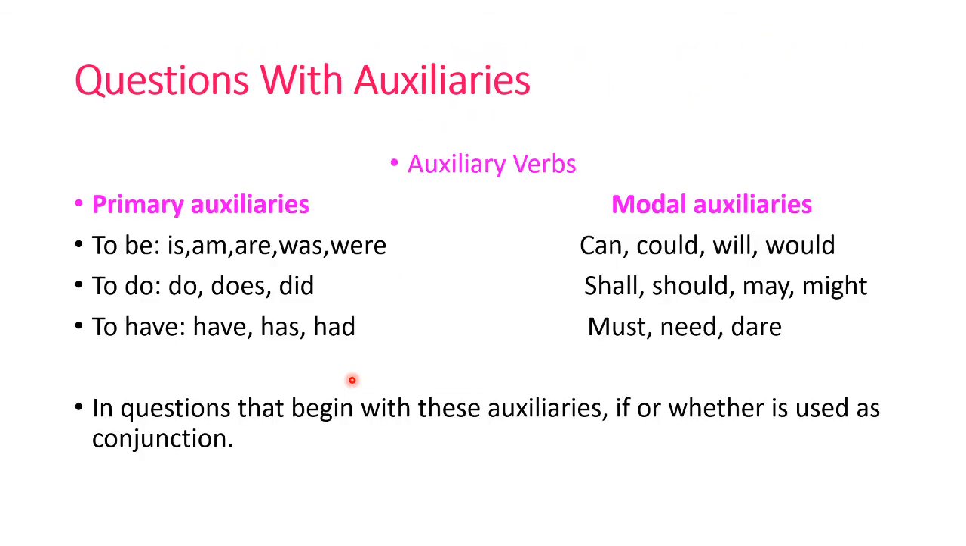But first, auxiliary verbs. Auxiliary verbs can be primary auxiliaries or they can be modal auxiliaries. Primary auxiliaries are to be forms like is, am, are, was, were, or to do forms like do, does, did, or to have forms that is have, has, had. And modal auxiliaries, obviously, are can, could, will, would, shall, should, may, might, must, need, or dare. So if the question is beginning with any of these auxiliaries, then we have to use if or whether. I have discussed this rule earlier also.